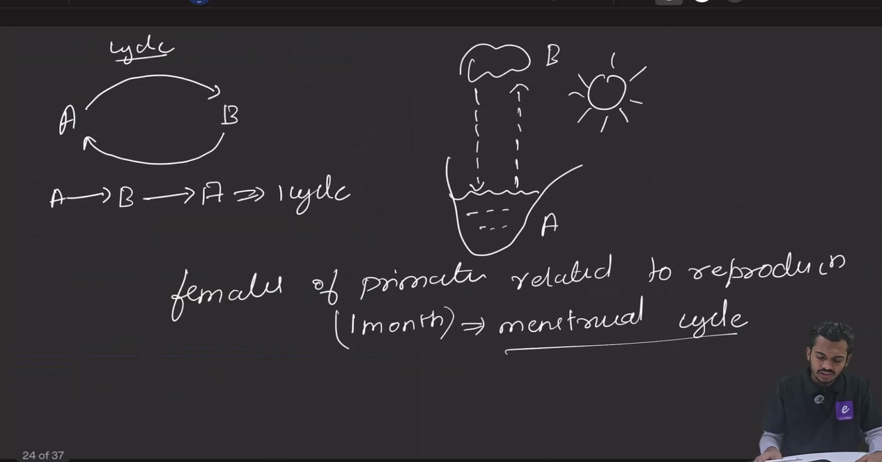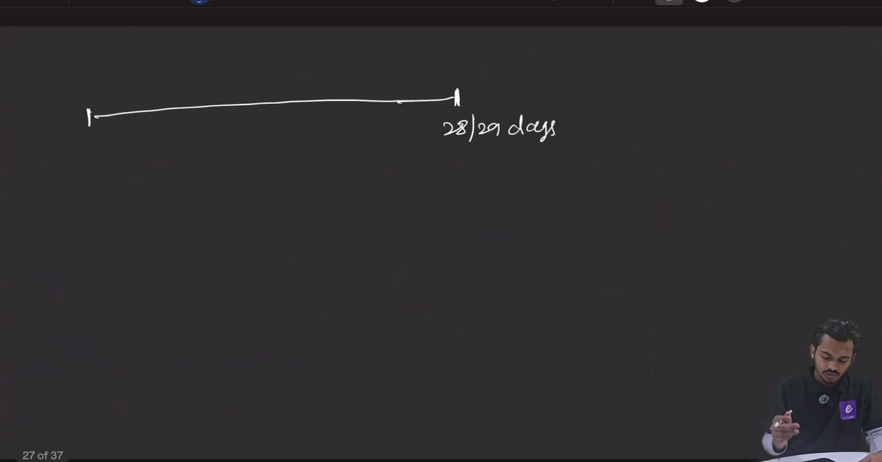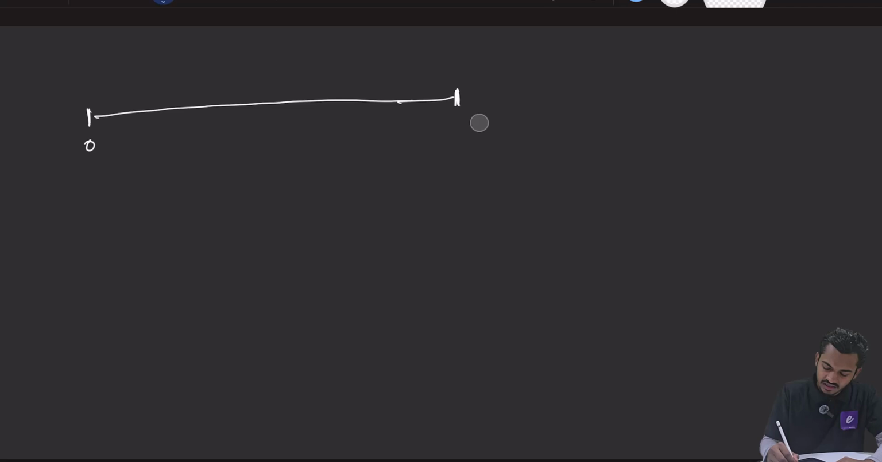Now, how this menstruation will start at menarche? So this is day 0. This is day 28 or 29. We will take a cycle of 29 days. Okay. Now we will understand the complete cycle. Then we will go back and we will study the graph which is given in your NCERT.